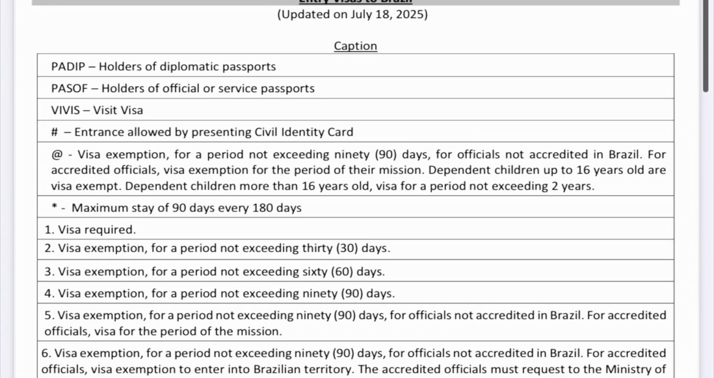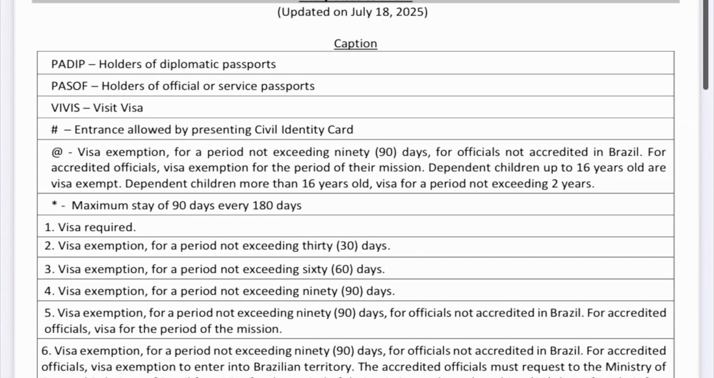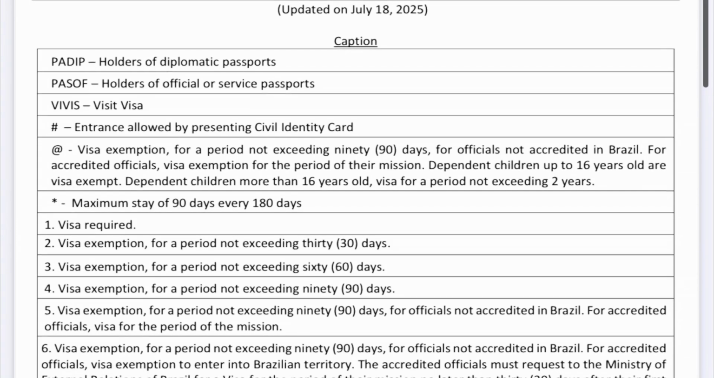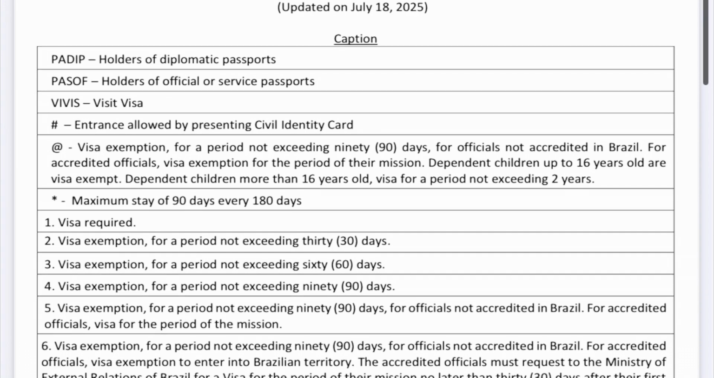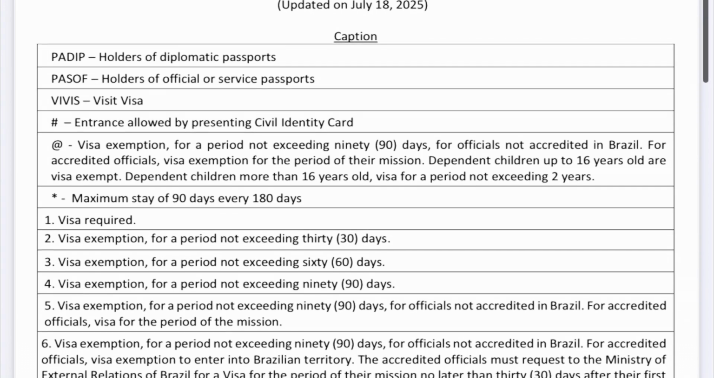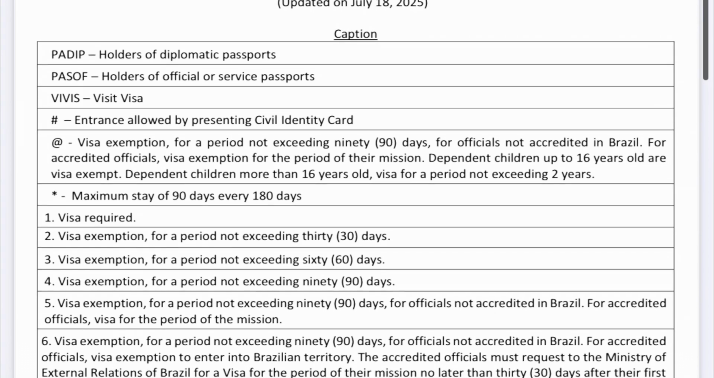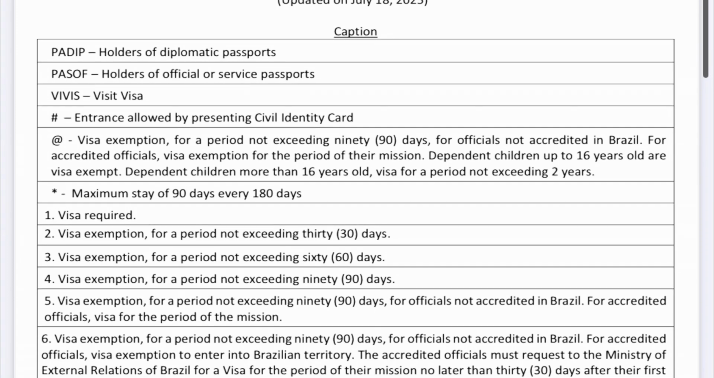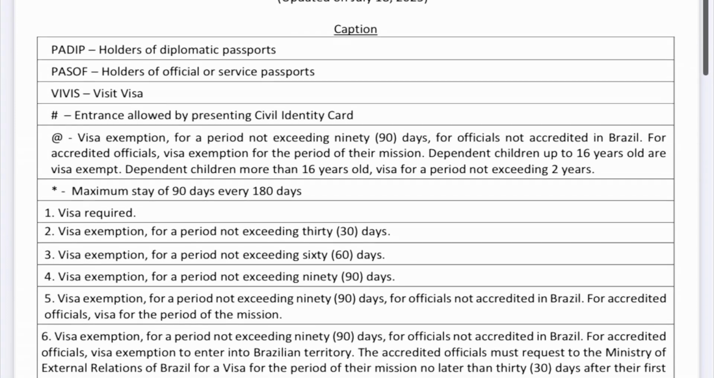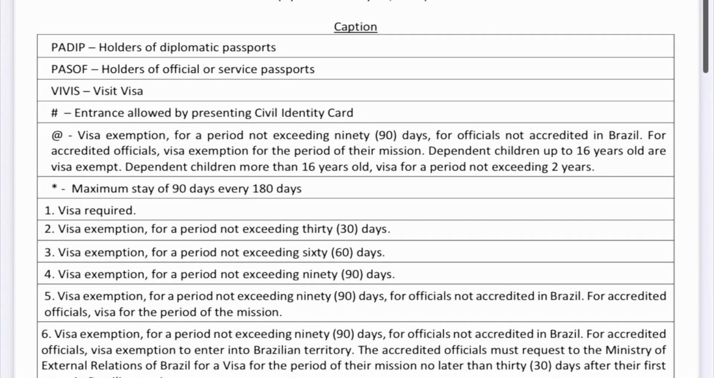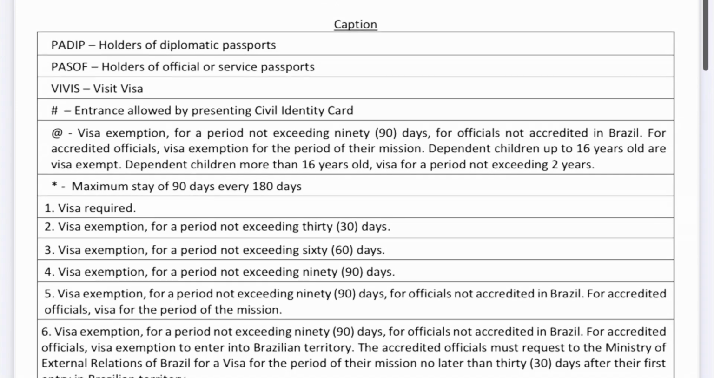So you're going to notice that there are some numbered categories, 1, 2, 3, 4, 5, 6, and so on and so on. For example, category 1, you need a visa. Category 2, you can come to Brazil for up to 30 days without a visa. Category 4, for example, which is UK passport holders, Irish passport holders, you can come to Brazil for up to 90 days without a visa.